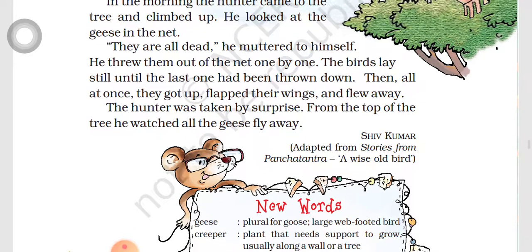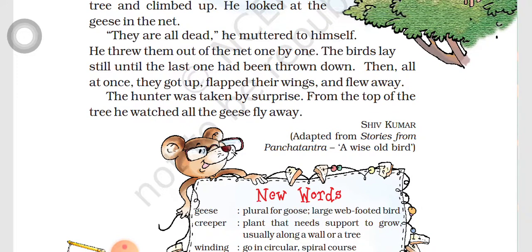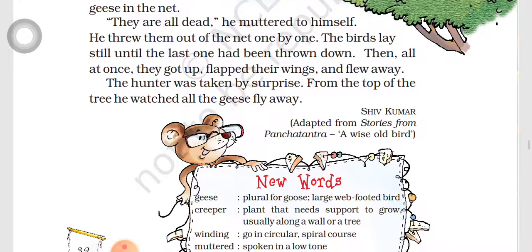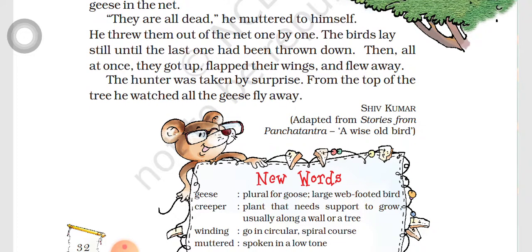Now what happened? They all pretended like a dead bird, and he muttered to himself, that is, he was saying something in a low voice. He threw them out one by one. The birds lay still until the last one had been thrown down.